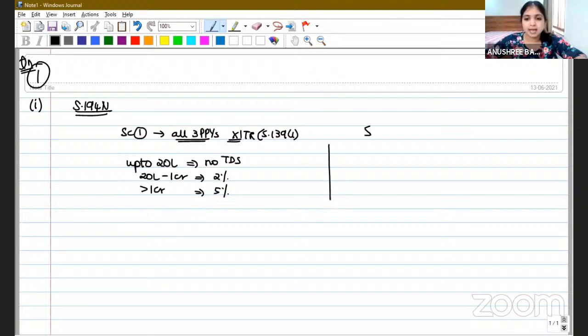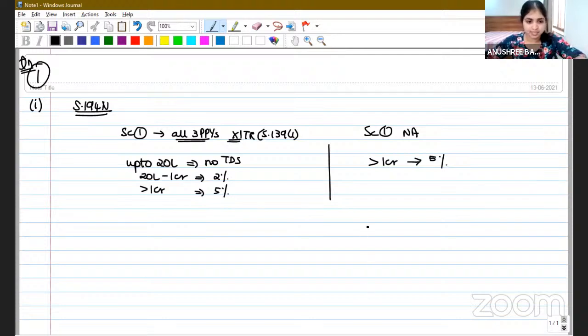But in case scenario 1 is not applicable, which means you did file your income tax return in the 3 preceding previous years, since scenario 1 will apply only if you did not file your income tax return on time in the 3 preceding previous years, then on the withdrawal exceeding 1 crore, only on that tax will be deducted at source, and at 5%.